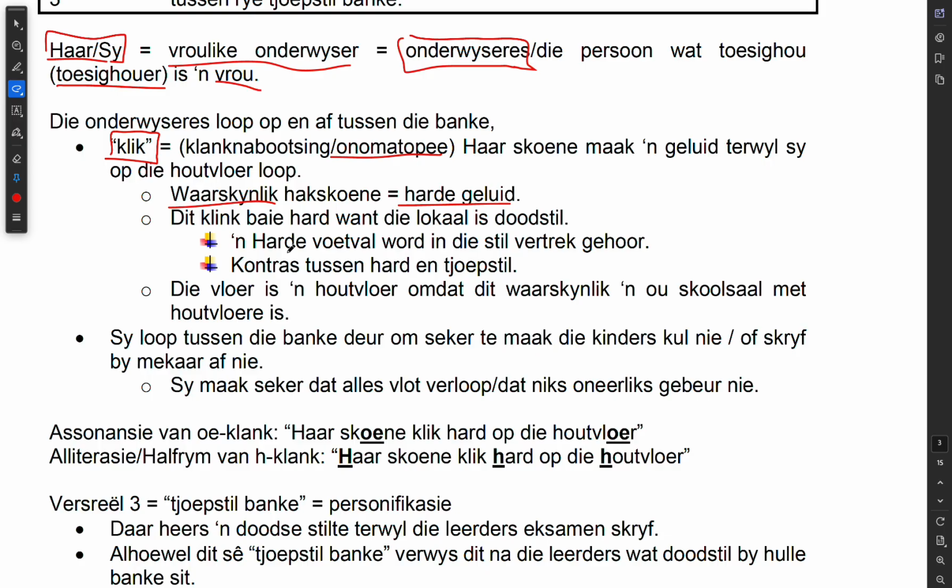It says here, a harde voetval word in die stil vertrek gehoor. So a loud stomping is being heard in the quiet room. We can hear her feet just going click, click, click, click. And it says here, contrast tussen hard en troepstil. So there's a contrast between loud and quiet. We're talking about how quiet the room is and how loud the teacher's hakskoene are.